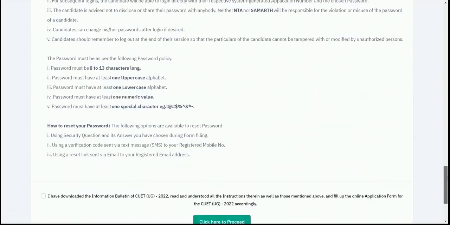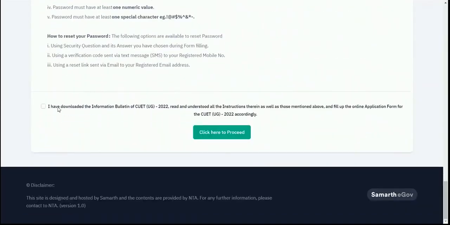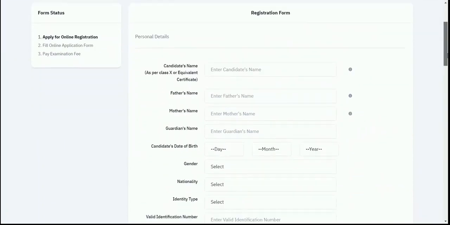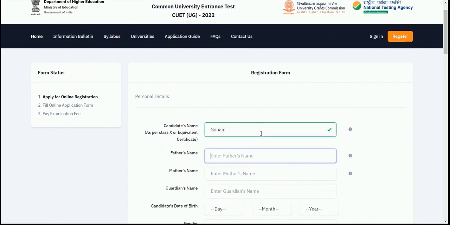Now once you have read all the details and guidelines mentioned on this registration page, you have to check this declaration, and then click on the click here to proceed button to proceed with the registration form. Now you can see this is the registration form on your screen. As you can see, we have 3 processes in the complete application form. First is online registration, then we have the application form, and then we have the submission.